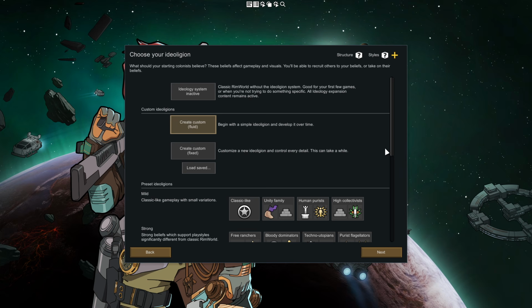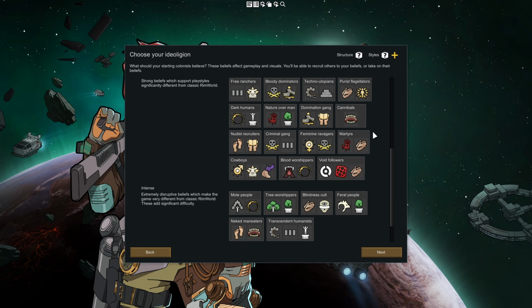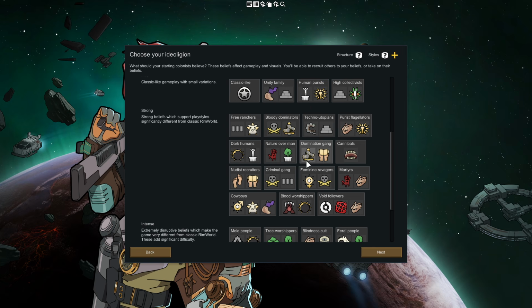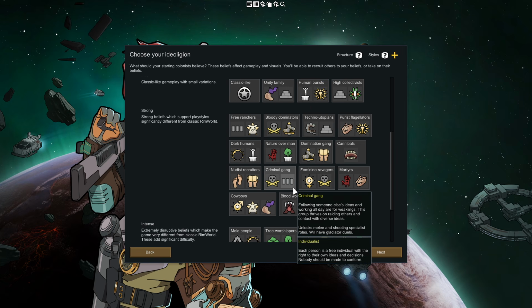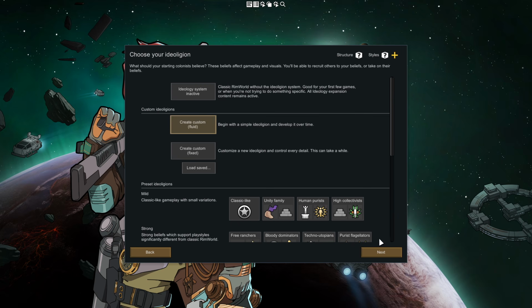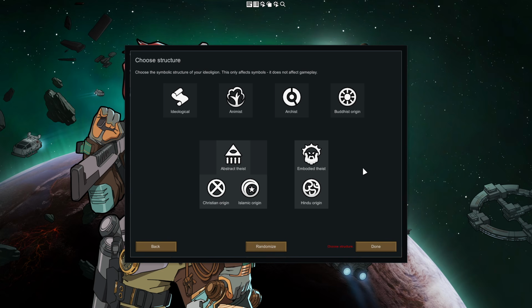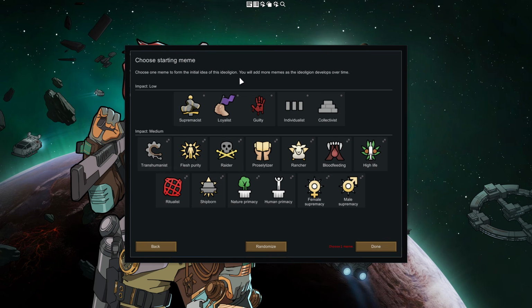So, first up, when we create a fluid ideology, we start basically with a small sort of religion, and we can develop it over the course of time. Unlike the predefined ones, where we get a strong set of things that change our gameplay, when we go for this one, we get to select first up the structure, which is really truly not gameplay influencing at all, so you can take here whatever you want to. But the meme is what we are after. So this is the first one that we can select. We can't take any of the high impact ones when we start with the fluid ideology.